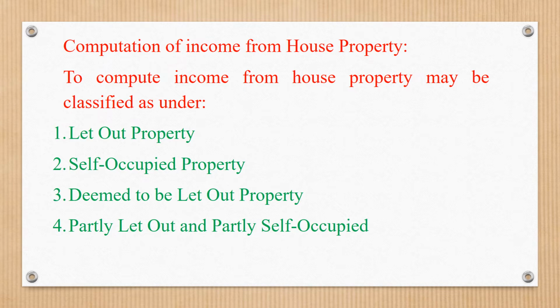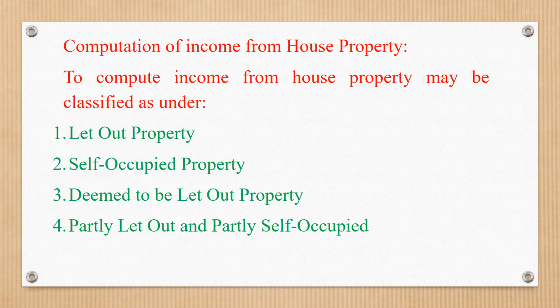Deemed to be let-out property means the assessee holds two or more house properties. As per the Income Tax Department, only two houses are valid as self-occupied houses. Other properties are treated as deemed to be let-out properties.